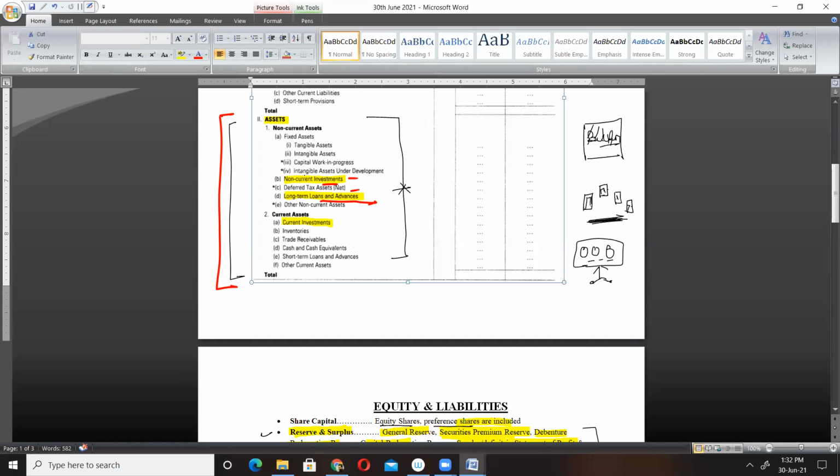After this, I'm just going through some important categories or important headings in this balance sheet. Next, under current assets, we have current investments, which I have already explained. Next, we have inventories. Now, what does inventories mean? Five things make up inventories. What are those five things? When we add five things, they become inventories. Just recall.